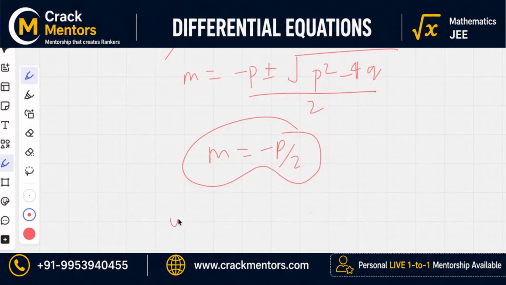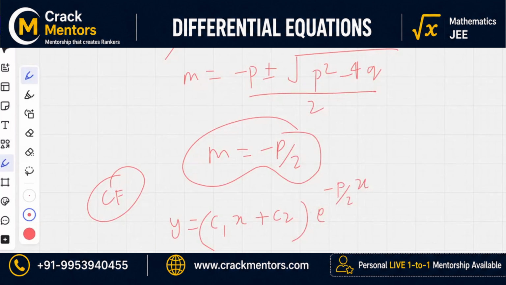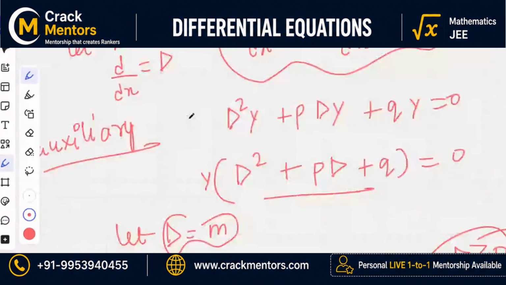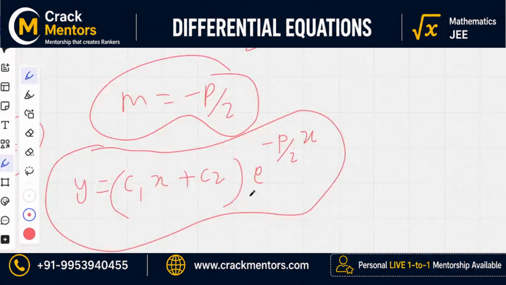So what is the complementary function that we get? The complementary function comes out to be y equals c1 plus c2x times e power mx, where m is minus p by 2. This is correct. Although it's wrong as a full solution, you have a few more things after the complementary function as well. But y square, I think, can never be a solution because it's not a linear combination, if you see.